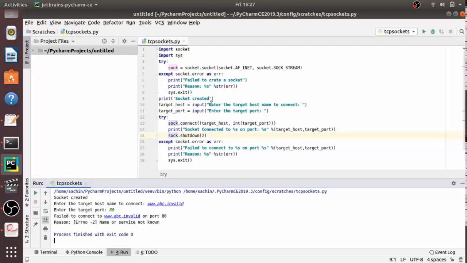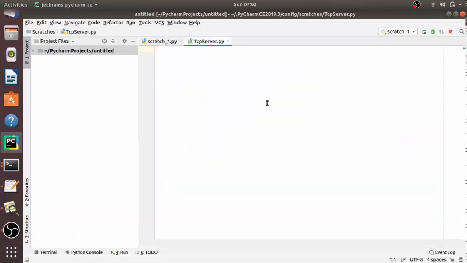So I think that you are able to understand how to use the socket interface of Python to connect to a server process using a TCP client socket. In the previous lecture, we have seen how to use the socket module, and also we have written the TCP client program to connect to the server process. Now, in this lecture, we are going to see the TCP client server interaction using the socket module of Python.